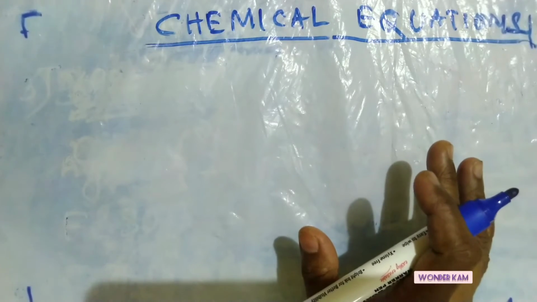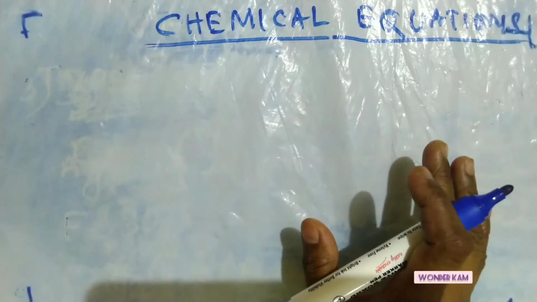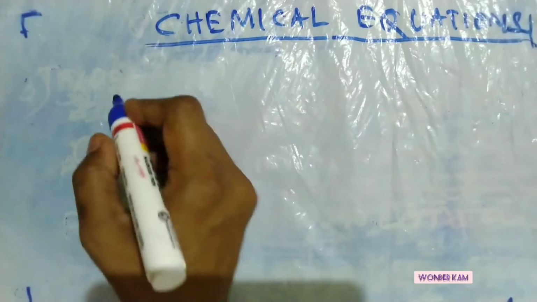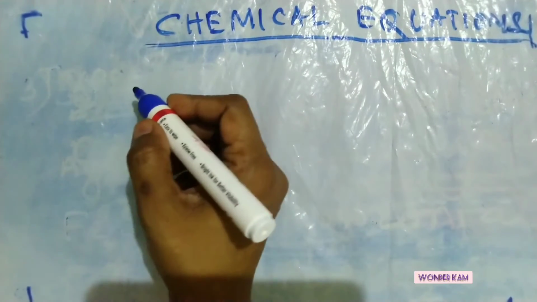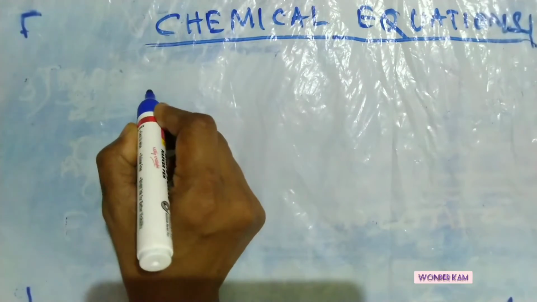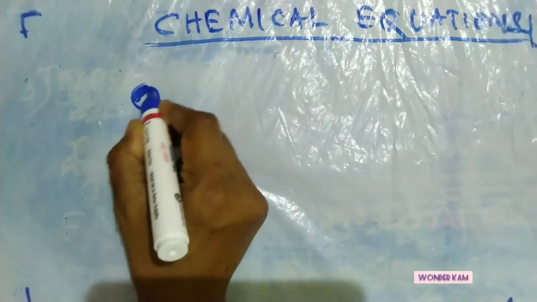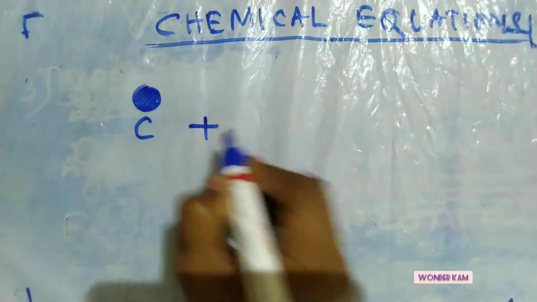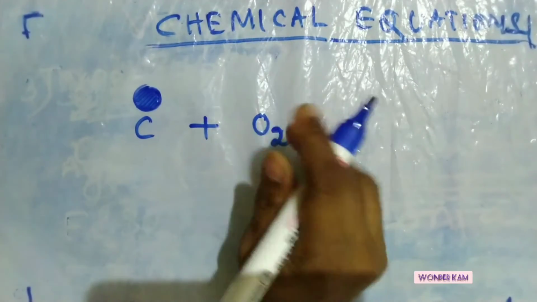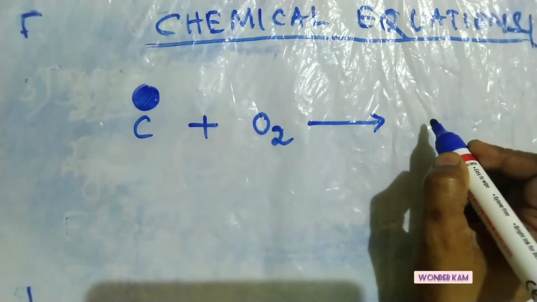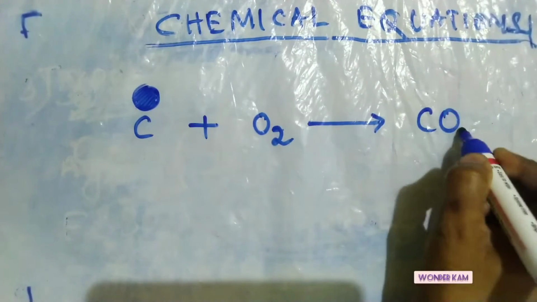Okay, actually what happens in chemical reactions? There will be atomic rearrangement. Suppose, last video I told you about the burning of carbon or coal in presence of air. Now we will take carbon, and it is in air, that means in presence of oxygen it will burn. So if it is burnt, then we will get the product carbon dioxide.